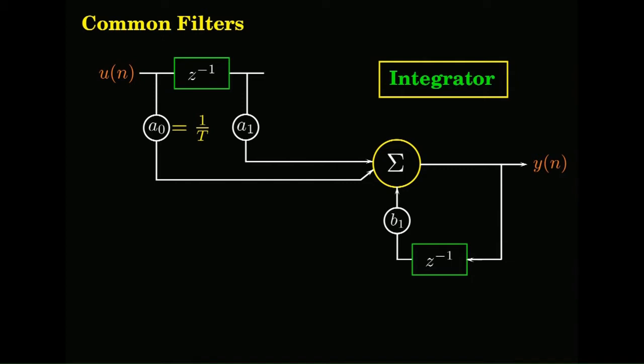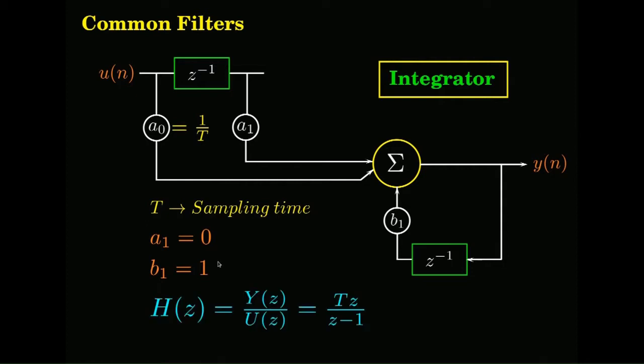So let us say if a naught is equal to 1 by T, T is the sampling time, and you make a1 0, that is one of the algorithms. B1 equals 1, this is always 1 for the integrator. The transfer function is Tz by z minus 1.